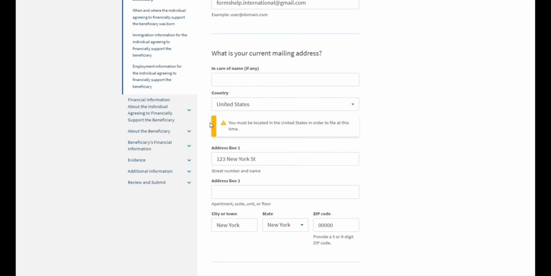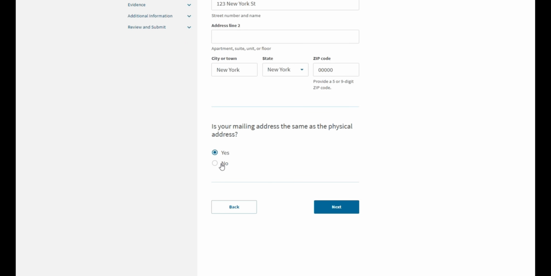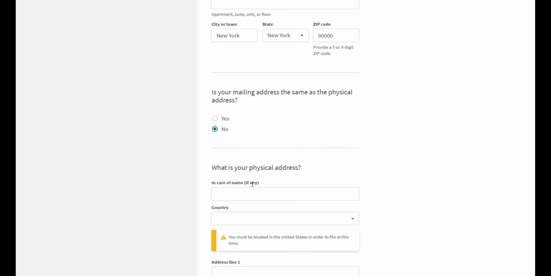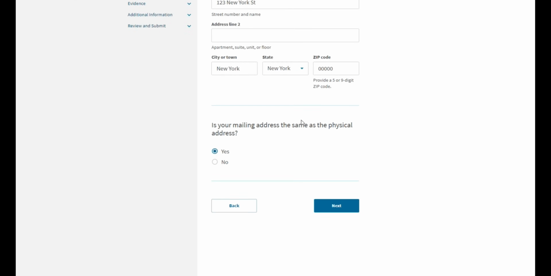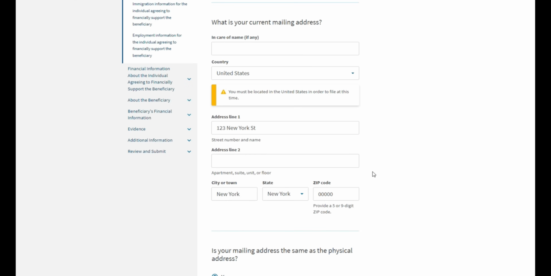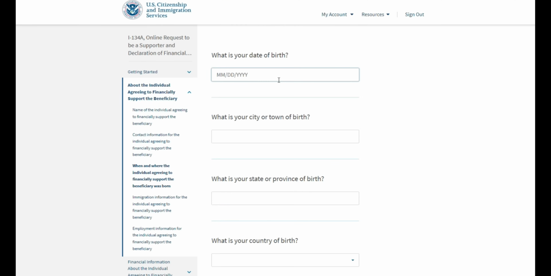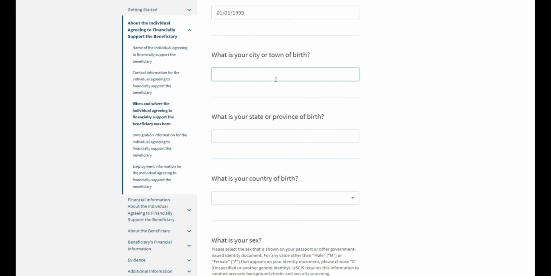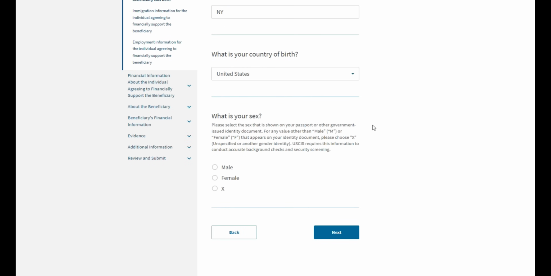However, if your mailing address that you provided here is, for example, a P.O. box, but you live at a different address, then you will say no and provide your actual physical address below. However, we will just say yes, we live and receive mail at the same address. Next, provide your date of birth, provide your city or town of birth, state and country of birth. Select your sex, male, female, or unspecified or another gender identity. Please keep in mind that you must select whatever sex is listed on your identification documents, not the sex that you prefer to be identified as.